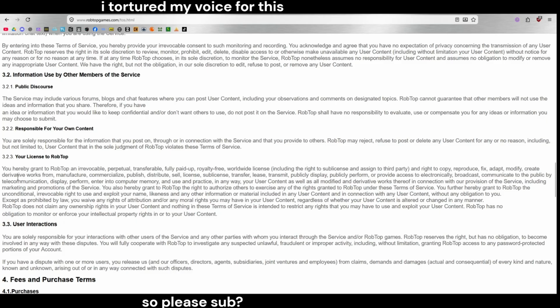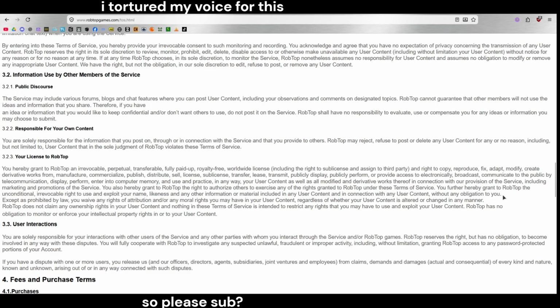Oh my god! In any way, you use the content as well as any modifications or derivative works thereof in connection with the provision of the service, including marketing promotions of the service. You also hereby grant to RobTop the right to authorize others to exercise any of the rights granted to RobTop under these terms of service.